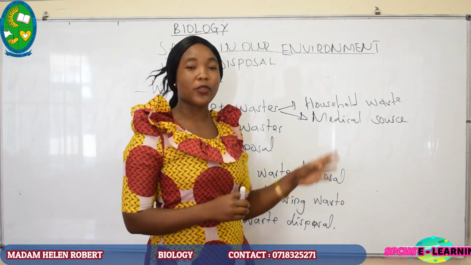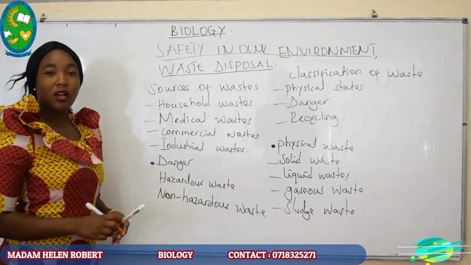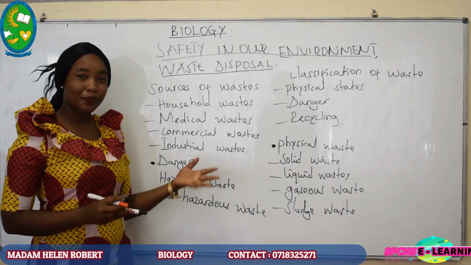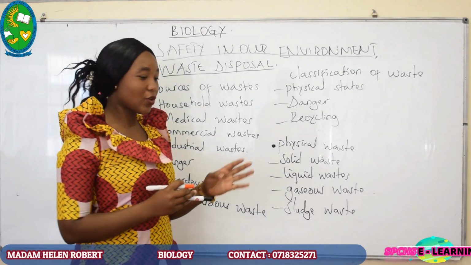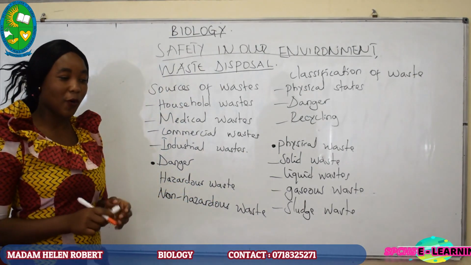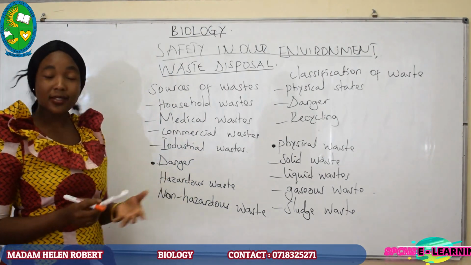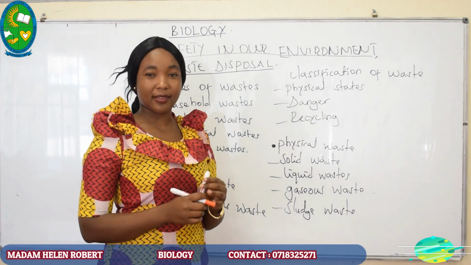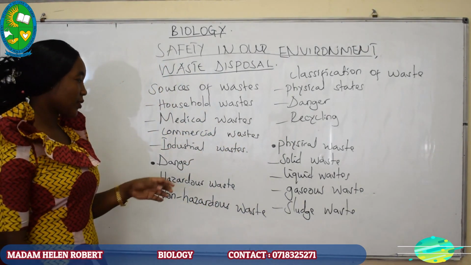Those are from the medical source. Also, another source of waste is commercial waste. Commercial wastes are waste from food packaging, from water sinks, and also from baths. Those are called commercial waste.